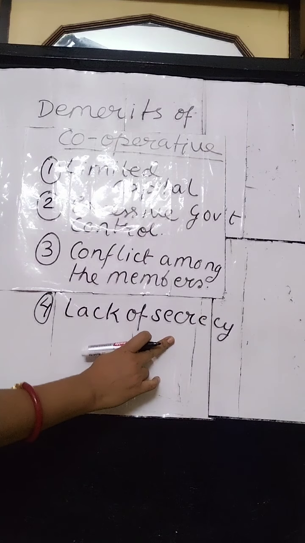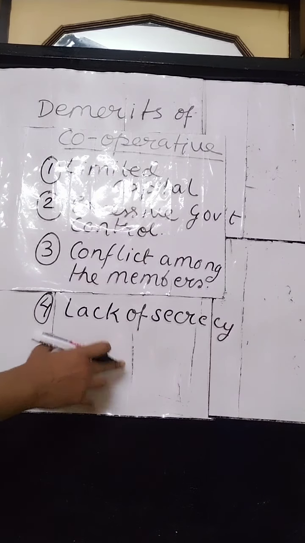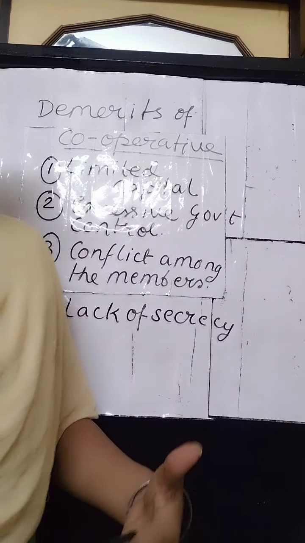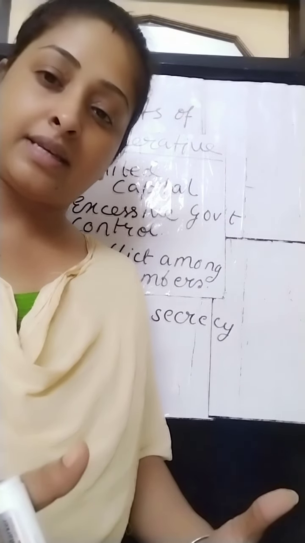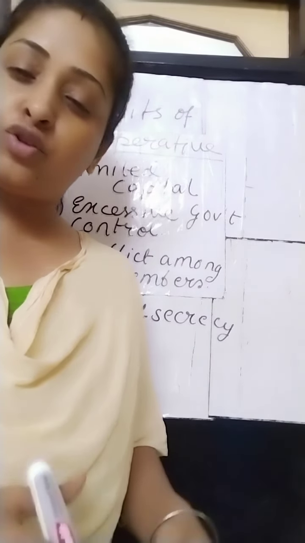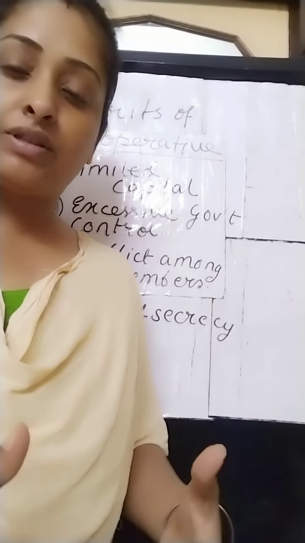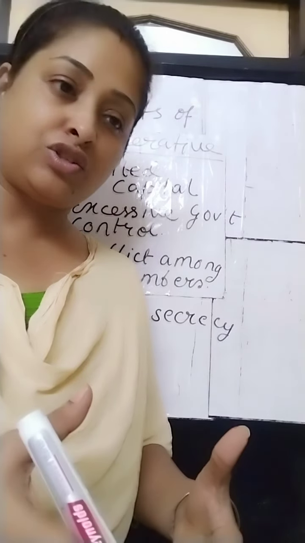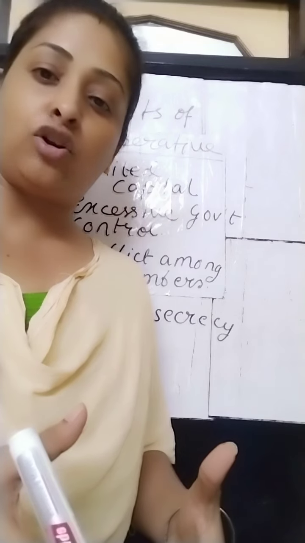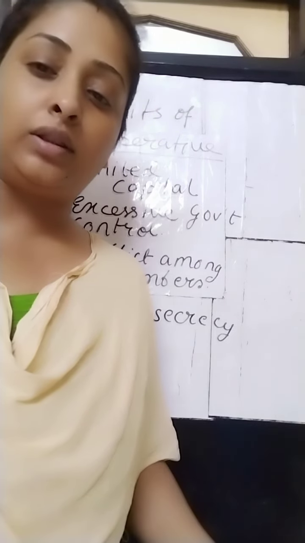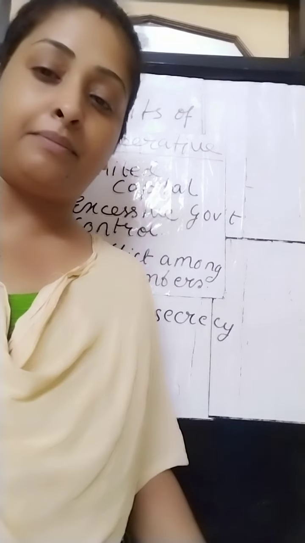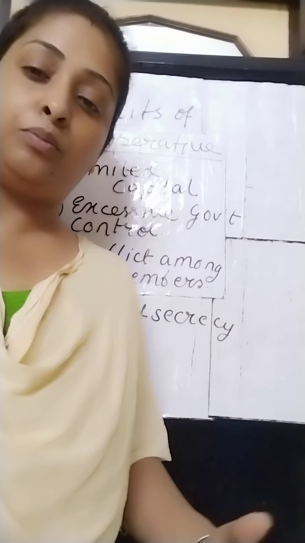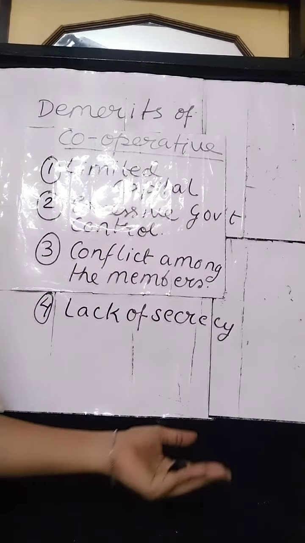Next is lack of secrecy. This is the fourth point, lack of secrecy. It means the affairs of the cooperative society are openly discussed in the meetings and among its members. Every member is free to inspect any books, any records, any accounts. Every member has the right to do so. So it is open to all the members. There is no secrecy. Secrecy cannot be maintained. Therefore, it becomes difficult to keep the secrets of the business alive. Secrecy cannot be maintained since it is open to the government, open to all the auditors provided by the government, open to all the members. They have the right to know all the details anytime, all the recordings of the books of accounts anytime. So secrecy is not maintained.